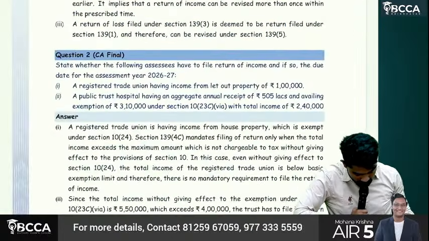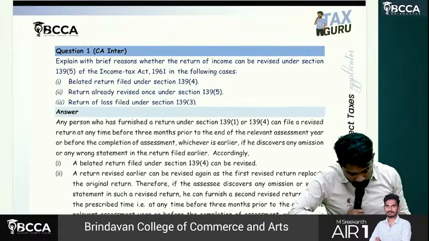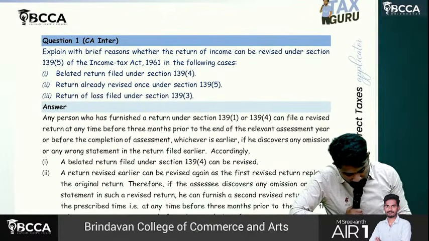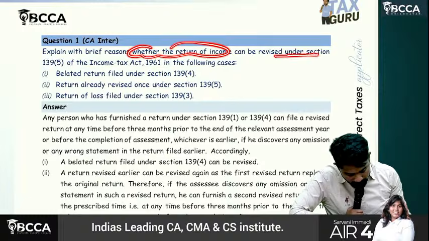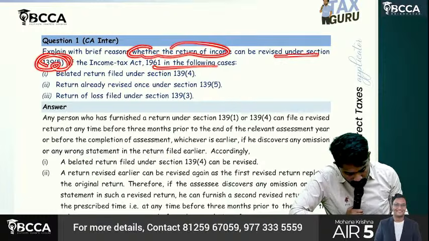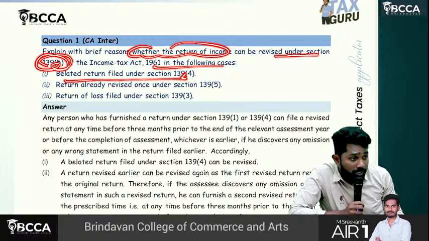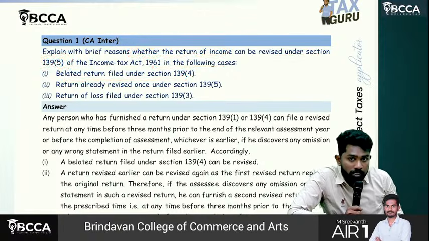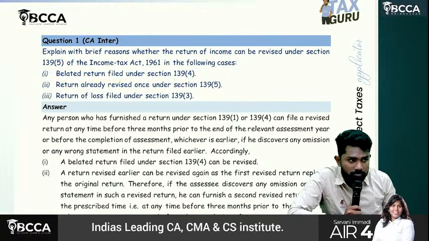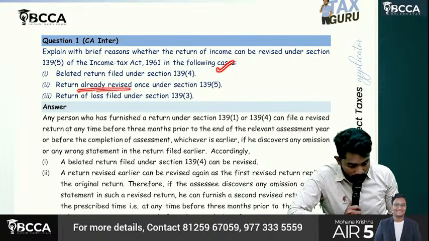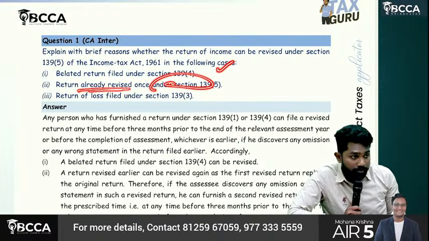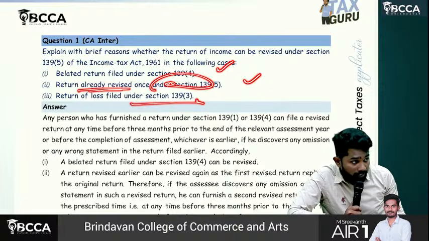It is a CA Inter question. Explain with brief reasons whether the return of income can be revised under section 139 subsection 5 in the following cases. Can a belated return be revised? Yes. Return already revised, can it be revised once again? Can a loss return be revised?